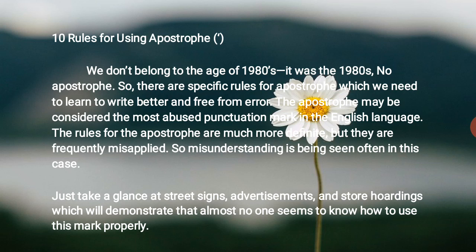However, for contraction, the apostrophe is used instead of a missing letter. Here's my teacher. Here the apostrophe is used instead of the letter i, which is omitted. Got it? Rules for using apostrophe in contraction. First, contraction of words should be avoided in most formal writing like assignments, projects, dissertations, etc. Secondly, the apostrophe should be used precisely in the position of the omitted letters only.